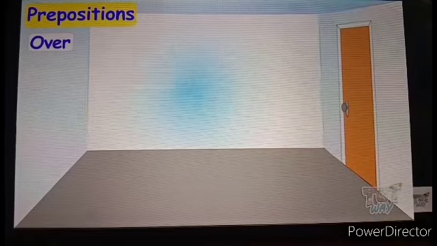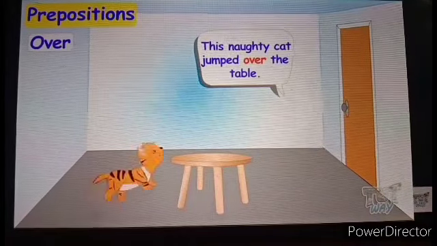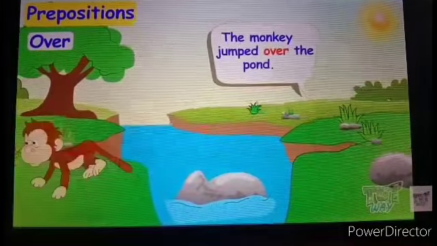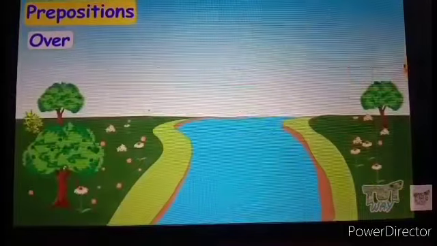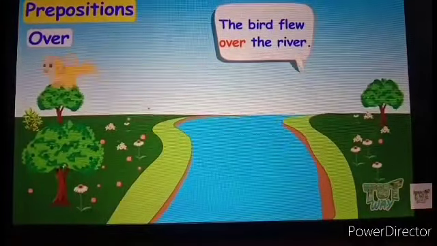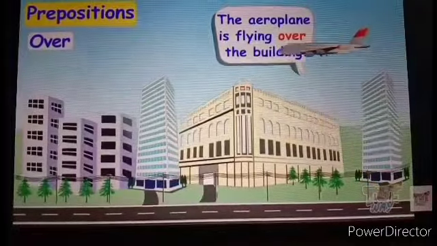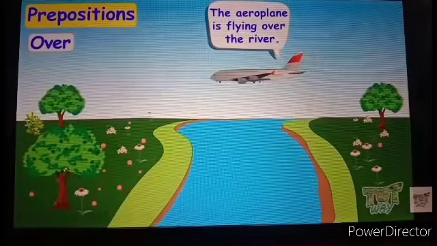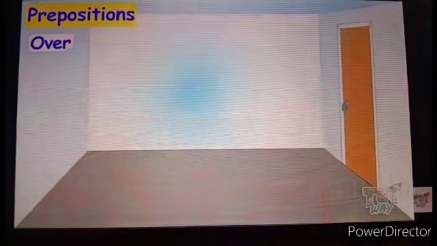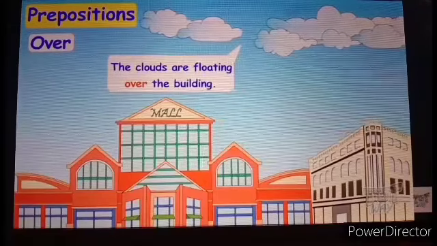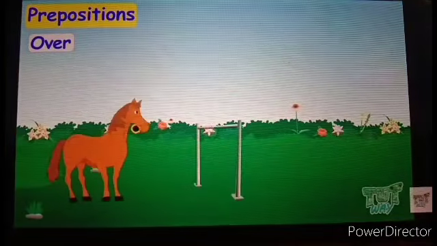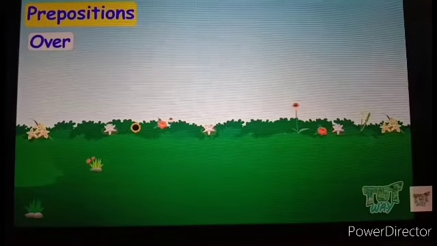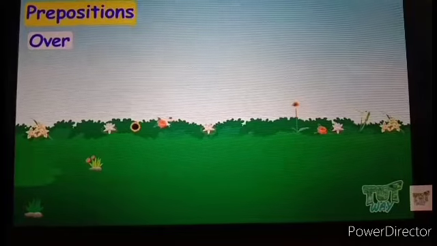Over. This naughty cat jumped over the table. The monkey jumped over the pond. The bird flew over the river. The aeroplane is flying over the building. So these are all examples of over. Another example: the clouds are floating over the hill, the horse jumped over the fence. So these are all examples of the preposition over.